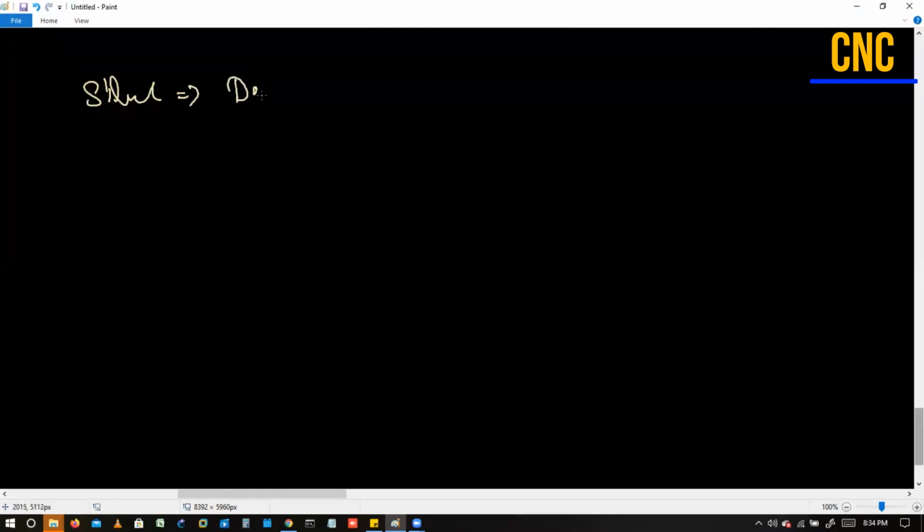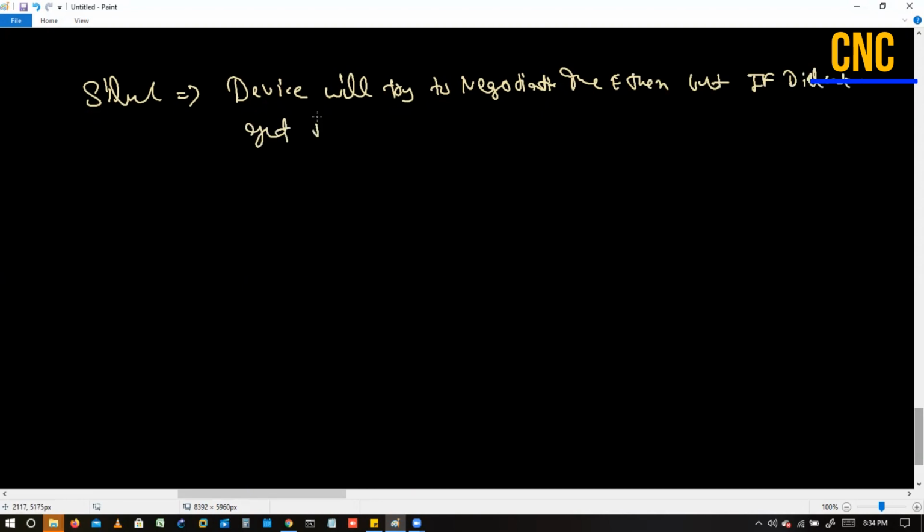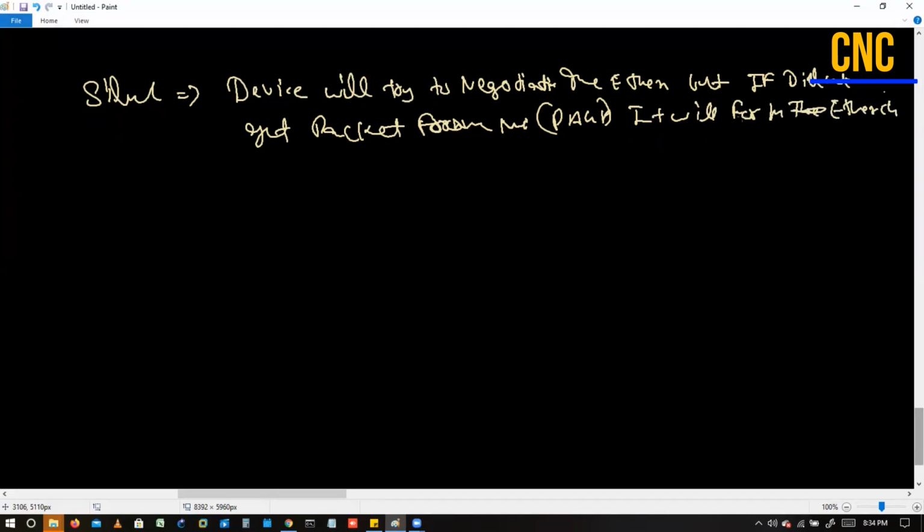The device will try to negotiate the Ether channel, but if it did not get a PAGP packet from the neighbor, it will form the Ether channel after 15 seconds automatically because of silent mode, right?